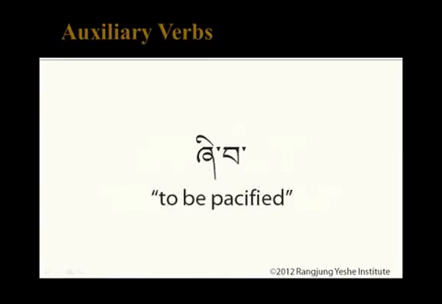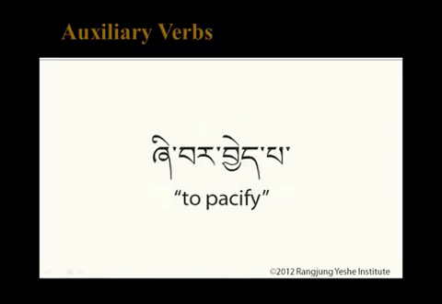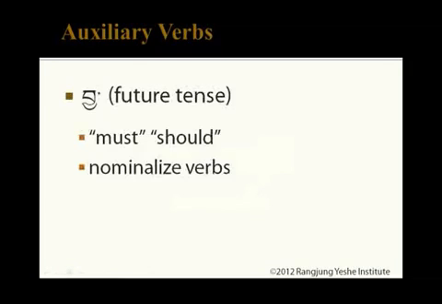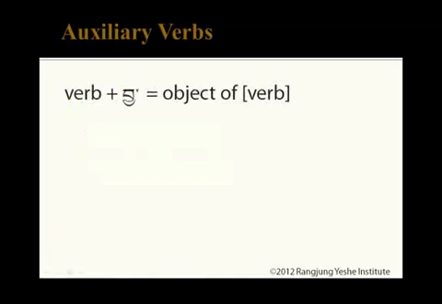Similarly, shiva means to be pacified, while shivar chepa means to pacify, literally to cause to be pacified. If chepa is added to transitive verbs, the meaning usually doesn't change. The future form cha can also be used to nominalize verbs. When it's placed immediately after the verb, without par or bar in between, it changes the meaning of the verb to the object of the verb, or that which is the verb.